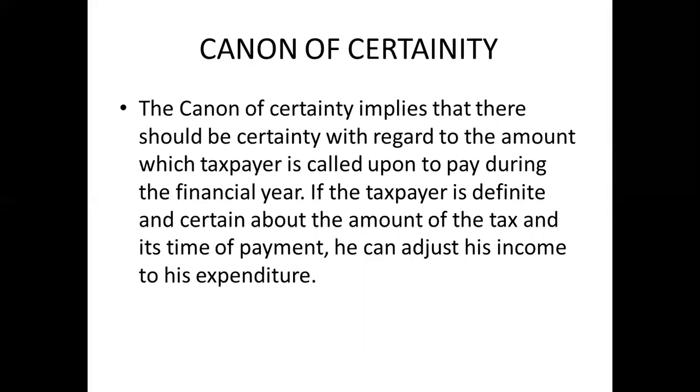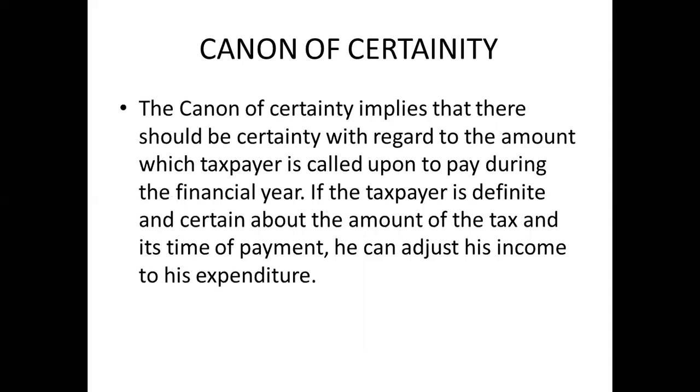The canon of certainty implies that there should be certainty with regard to the amount which the taxpayer is called upon to pay during the financial year. If the taxpayer is definite and certain about the amount of the tax and its time of payment, he can adjust his income to his expenditure.